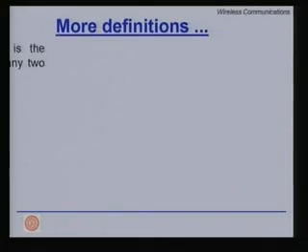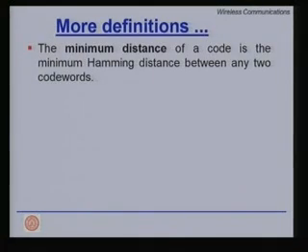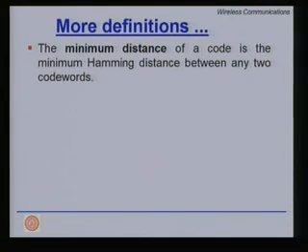Let us go with some more definitions. The minimum distance of a code is the minimum Hamming distance between any two code words. As we know, a code is a set of code words. Now, amongst this set of code words, if you compare two code words at a time, some of them will have a greater Hamming distance than other pairs. The pair which gives you the minimum distance gives the minimum Hamming distance of the code.